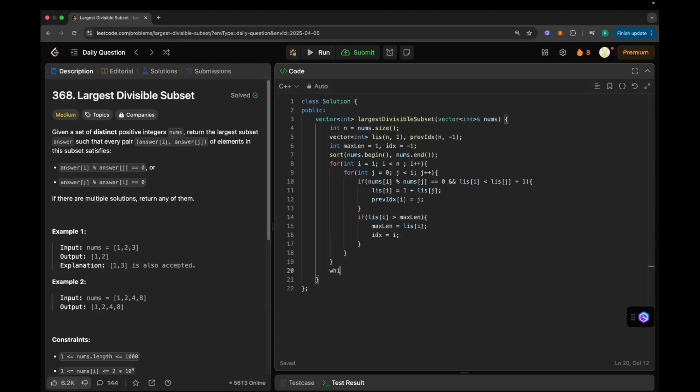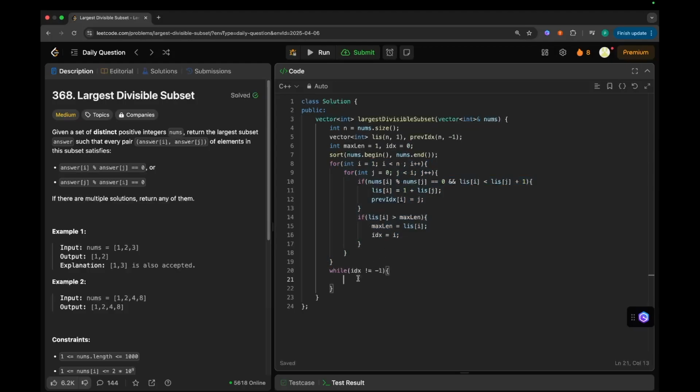Now, while index is not equal to -1, what we will do is initialize index with 0 instead, because if we initialize it with -1 and don't get into this loop, in the case when the size of nums is only 1, our answer is not going to be empty, it is going to be that single element from the vector. So that's why we are initializing it with 0.